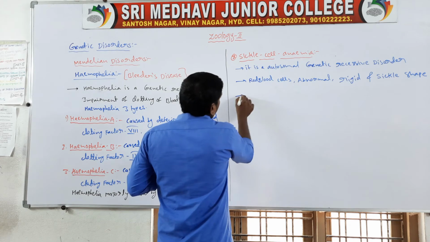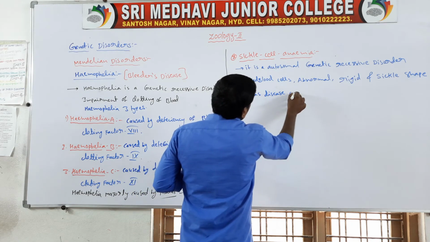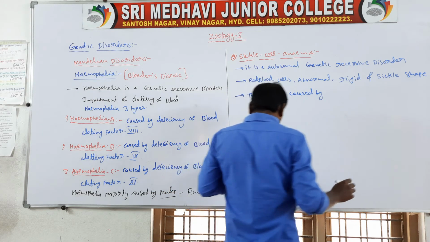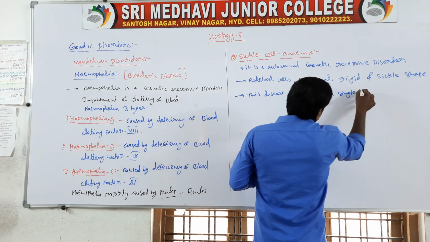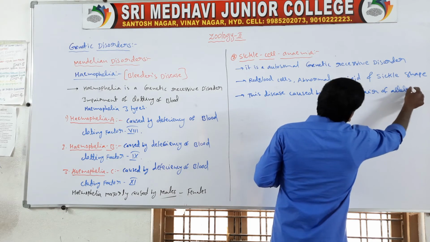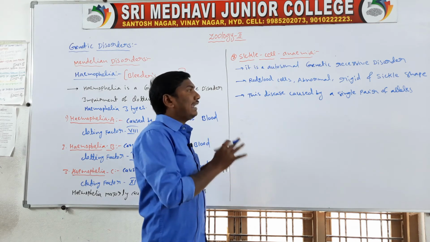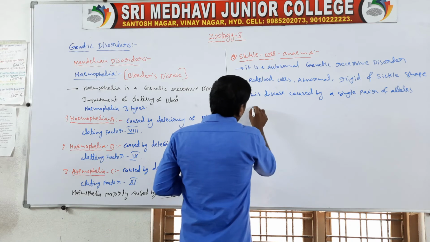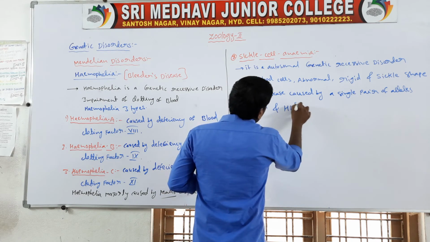Sickle cell anemia is caused by a single pair of alleles. These alleles are HBA and HBS.